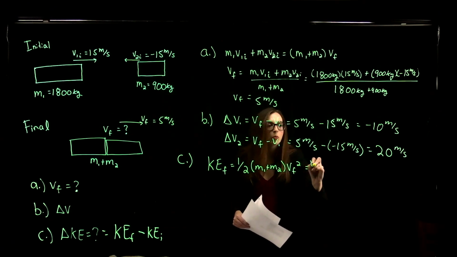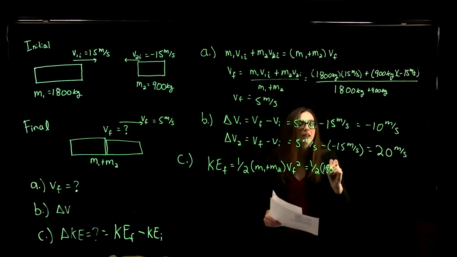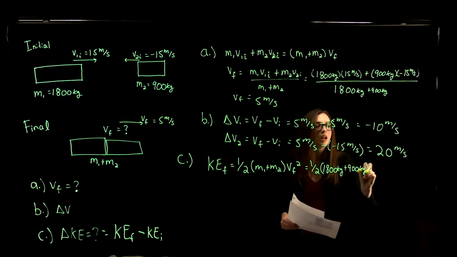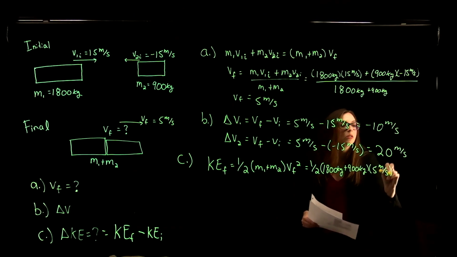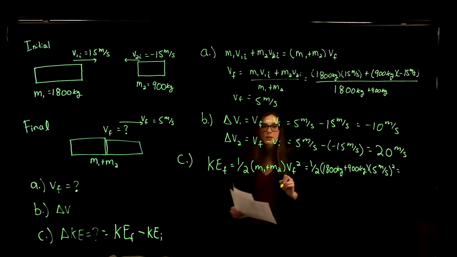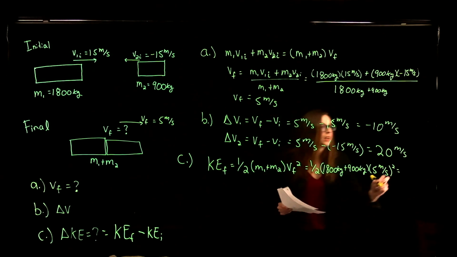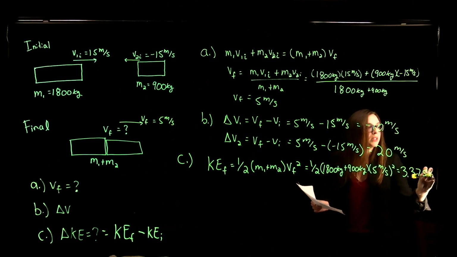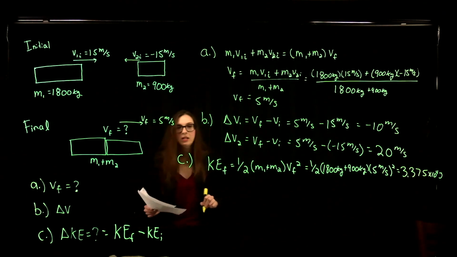Okay, so that equals 1/2 times 1,800 kilograms plus 900 kilograms times the final velocity, which was 5 meters per second, squared. And that gives us a kinetic energy of 3.375 times 10 to the 4 joules. Okay? Remember, kinetic energy has units of joules.